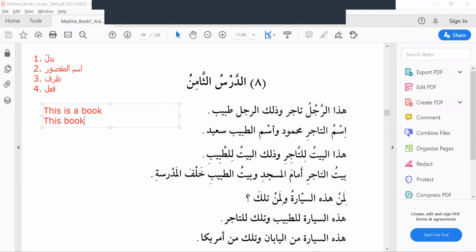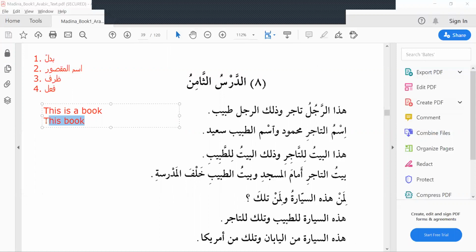I hope you know the difference between these 2. "This is a book" is a complete sentence. "This book" is an incomplete sentence. We know the difference in meaning between these 2.